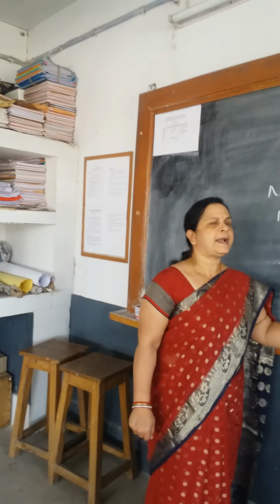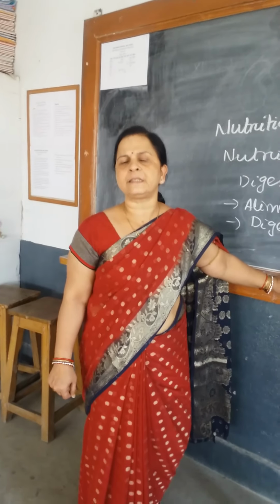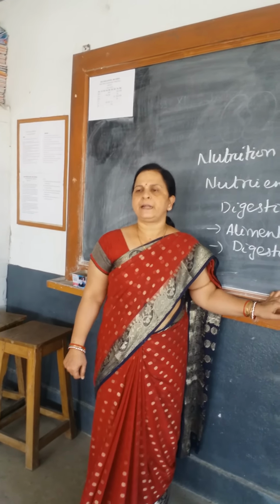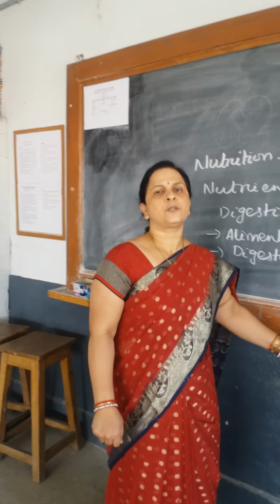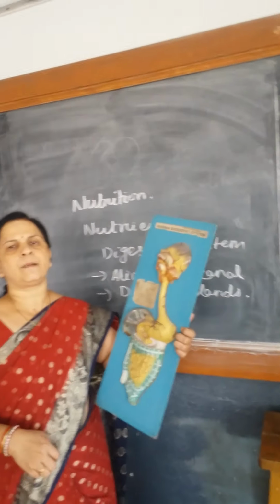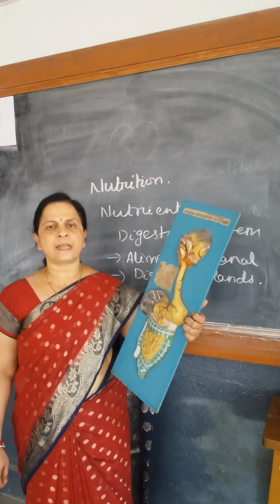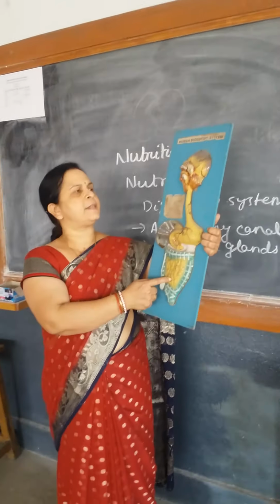Then what are digestive glands? There are three different digestive glands in the digestive system that help in the process of digestion: salivary glands, liver and pancreas. Yes, so let us see, this is a model of the digestive system. The organs of the digestive system are mouth, food pipe, stomach, small intestine, large intestine, rectum and anus. So in this model you can see all this.